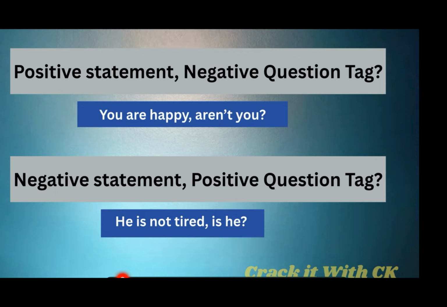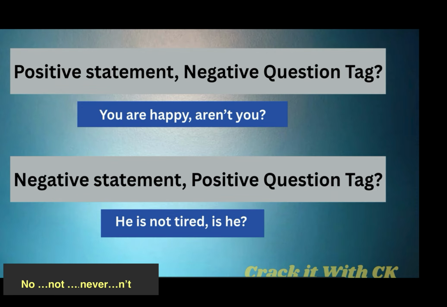If it is a negative statement, then the question tag will be just the opposite, which is positive. These are the negative statements which I'm talking about. So he is not tired, comma, is he? So here the sentence is negative and the question tag is positive. Before, the sentence was positive and the question tag was negative. This is just the reverse. So let us see today what we have.